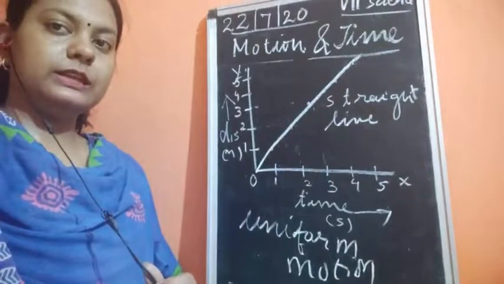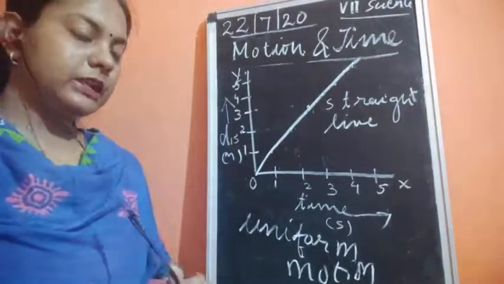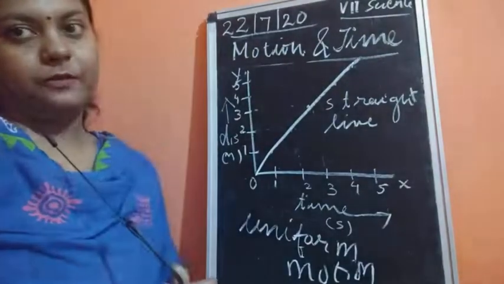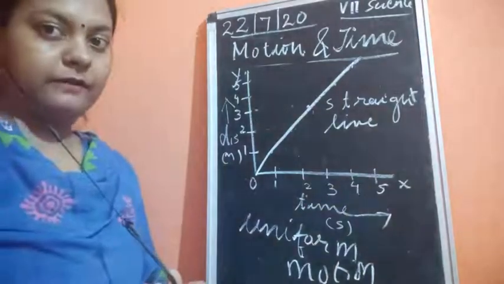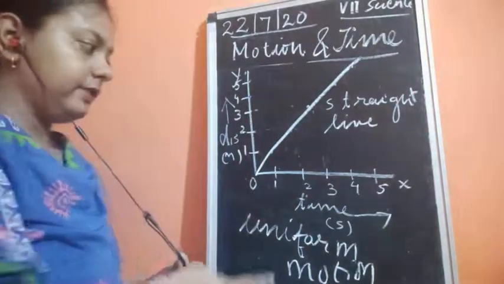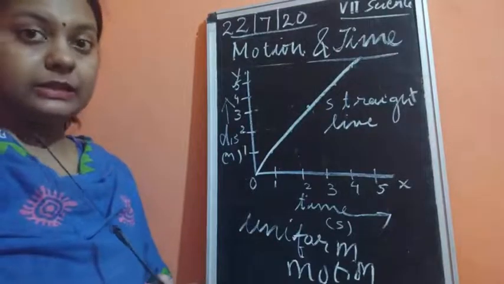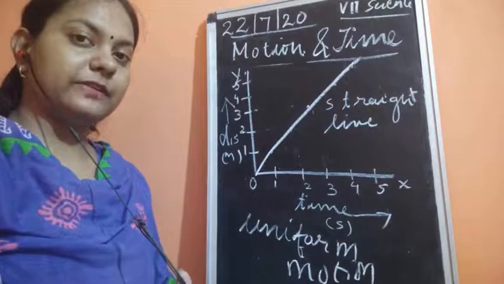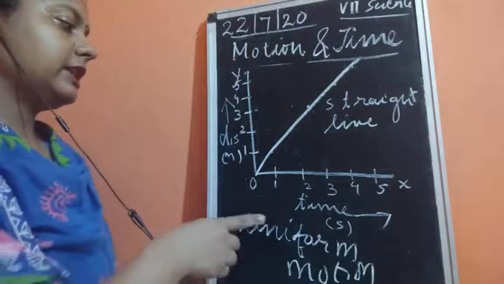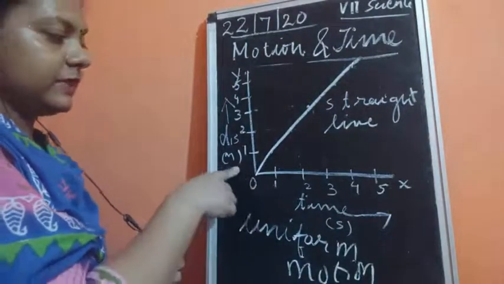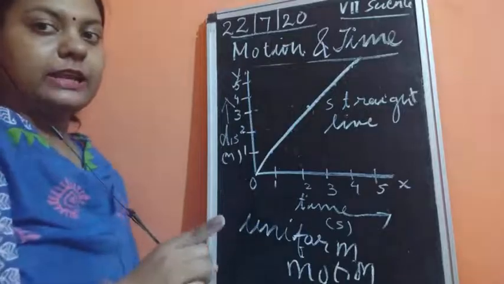So it is very easy to understand which type of motion is depicted by which type of graph. If you get a straight line graph, it means we are showing a motion which is in a straight line, and it is also telling you that it is traveling with a uniform speed. Now if you need to find the speed, we have the distance and the time, so we can easily find the speed also.